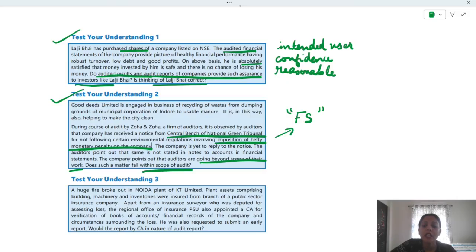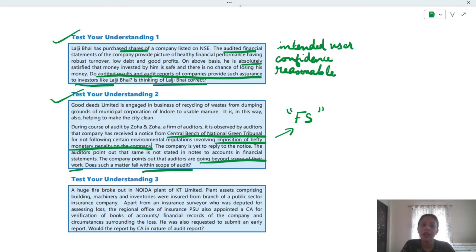And it will also affect the profit, because it will alter the profits. Just imagine the penalty we have taken into consideration. FS will have implications if the penalty is to be paid by the company. The profit will be reduced and thereby other results are also going to get reduced, right? So it has an effect in FS. Because of that, it is within the scope of audit.